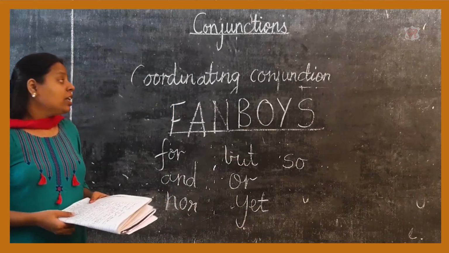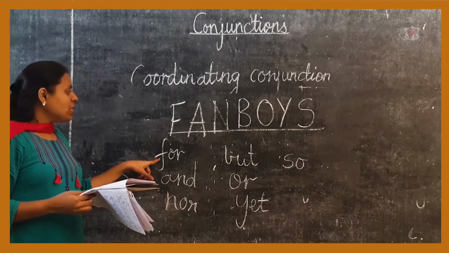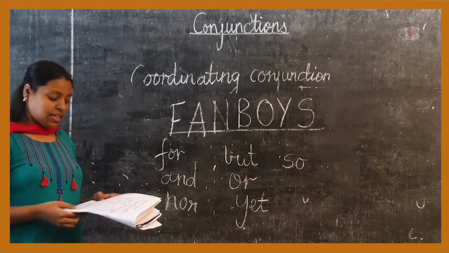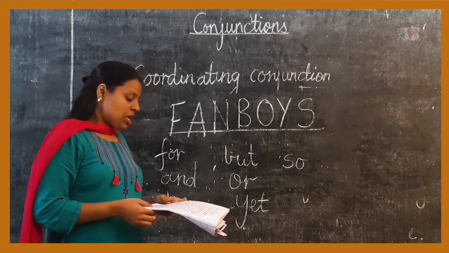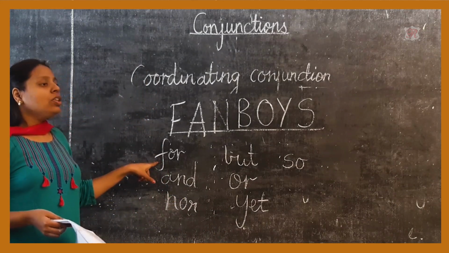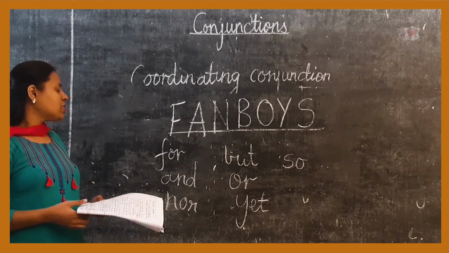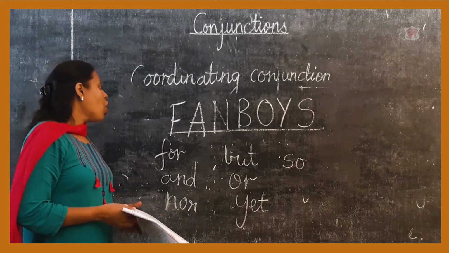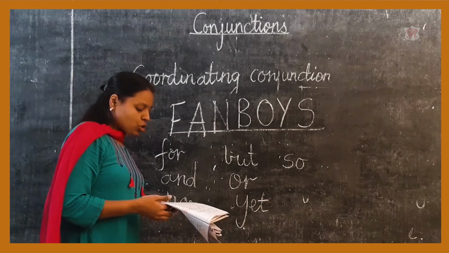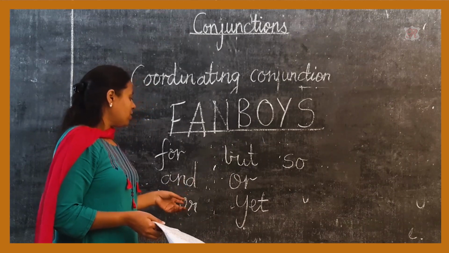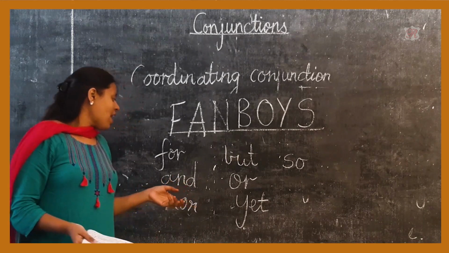Now, for is used for a purpose or reason. For example, if I say that I bought a new bag for my upcoming trip, here the word for is used for that specific reason that you bought a bag for your upcoming trip. Now and is used to add one thing to another. I love both oranges and apples.